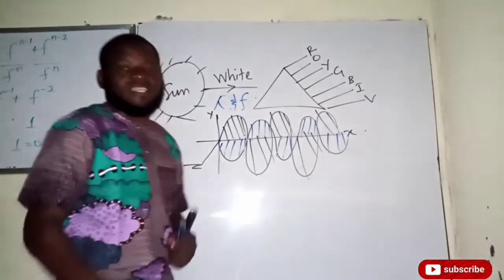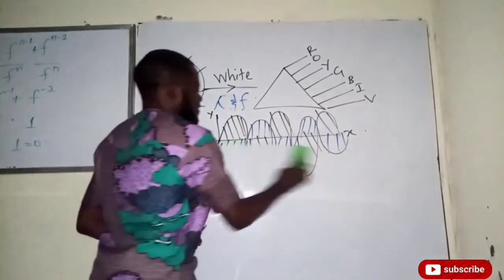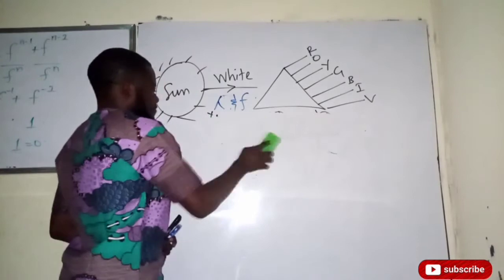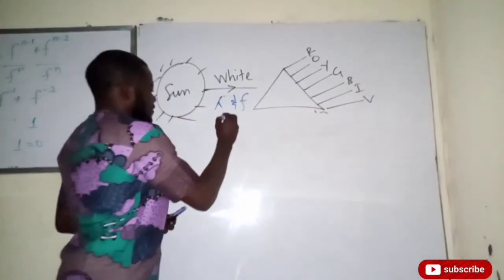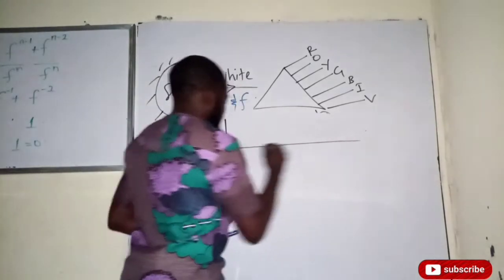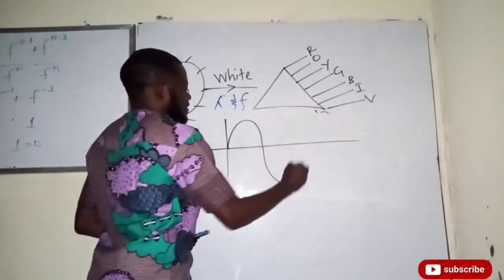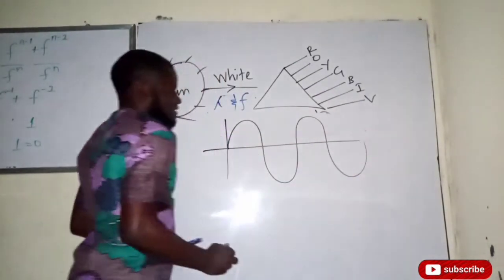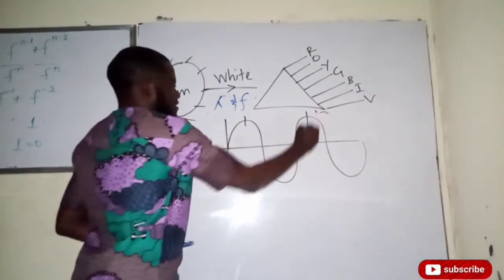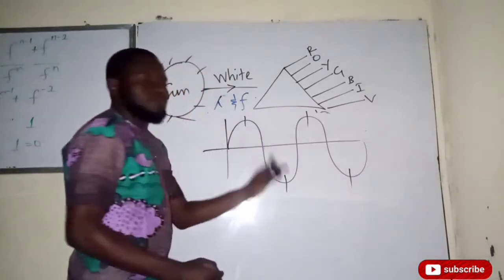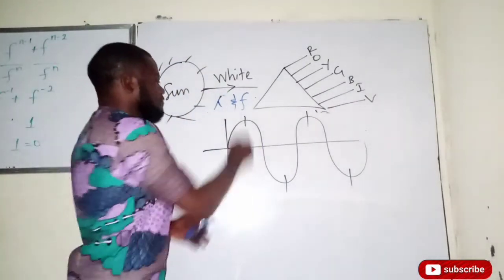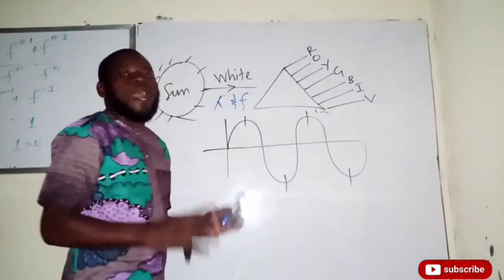For you to see what I'm saying clearly, let me draw a diagram. If I have a wave profile like this, oscillating in this direction, this is a crest, the maximum displacement upward, and this is a trough, the maximum displacement downward. The maximum displacement of this wave, either downward or upward, is what we call amplitude.